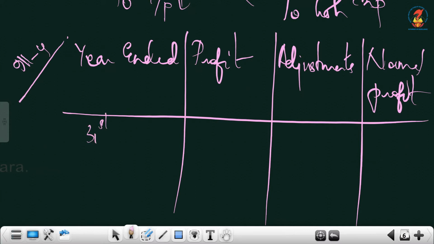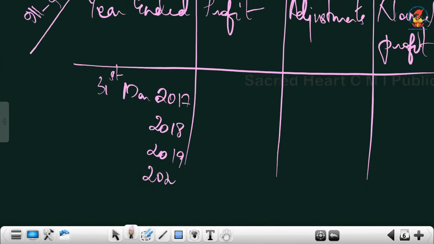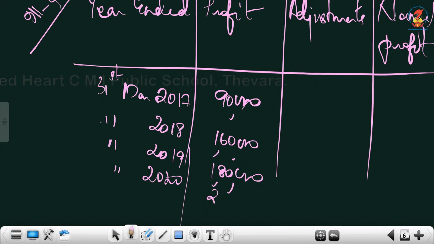Year ended 31st March 2017, 2018, 2019 and 2020. Then the amounts 90,000, 1,60,000, 1,80,000 and 2,20,000.